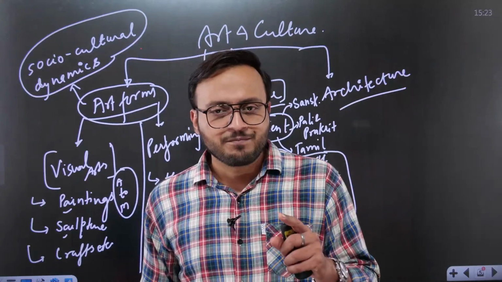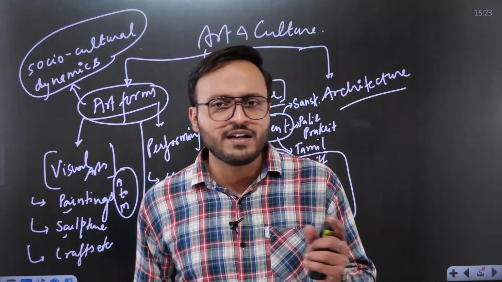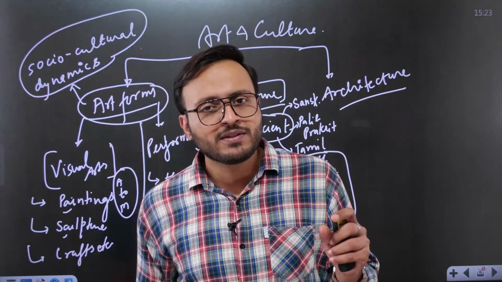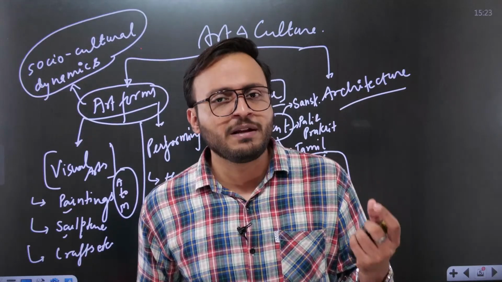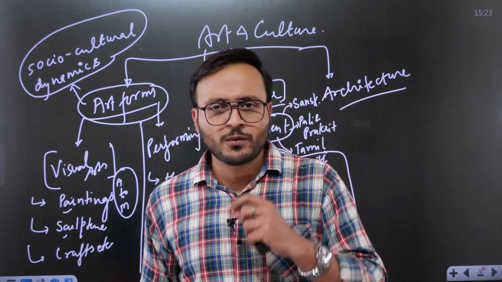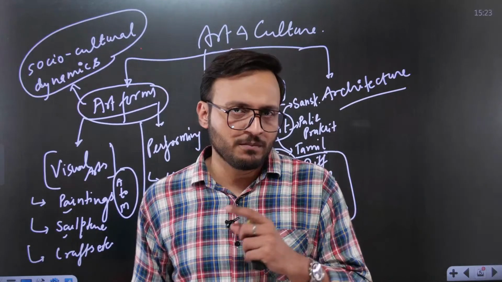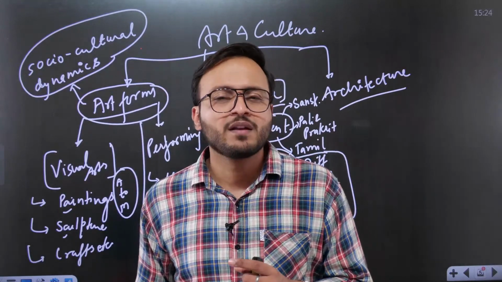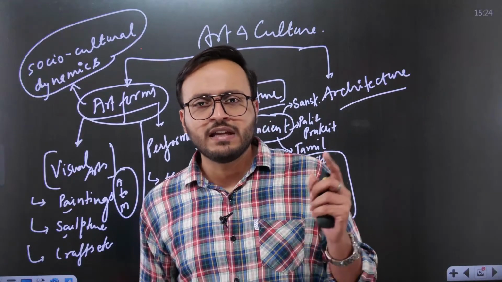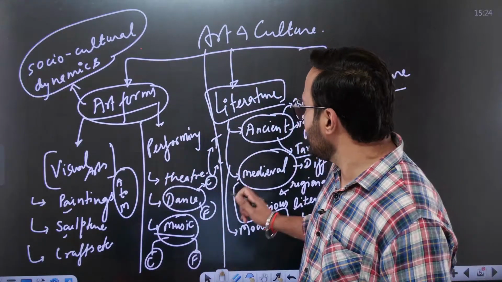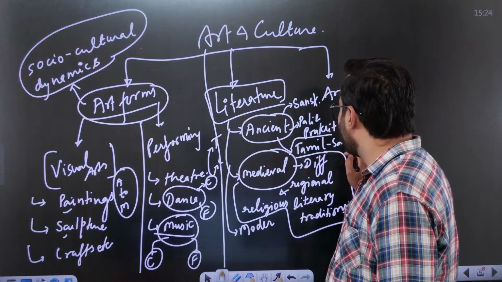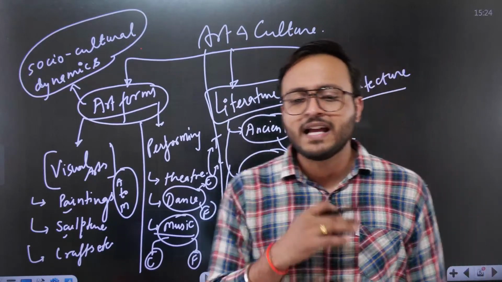Not just the development of the regional literature is important to understand, but also the development of the themes of the literature in the medieval period, even that is very, very important. There was a question in the UPSC previous year's mains examination related to the ancient literature, basically related to the Sangam, Tamil Sangam literature. And here what had they asked?